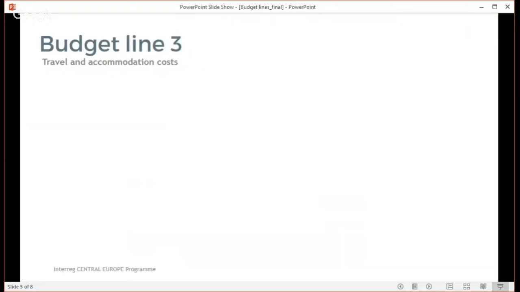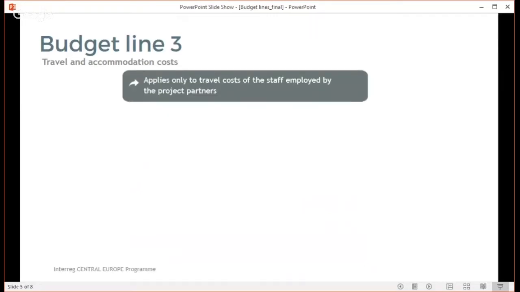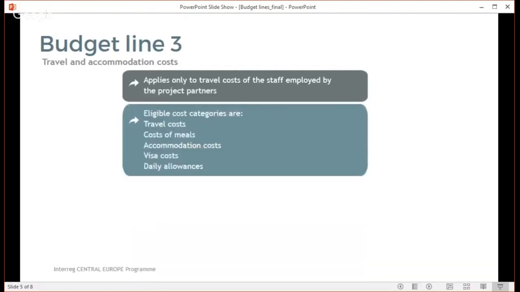Budget line 3 covers the expenditure plan for travels within the project. The most important thing to remember about this budget line is that costs under budget line 3 cover the travels and accommodation only of the staff employed by the project partner institutions. Also, the cost categories under this budget line are limited to the following 5: travel costs, costs of meals, accommodation costs, costs of visas if applicable, and last but not least, daily allowances.